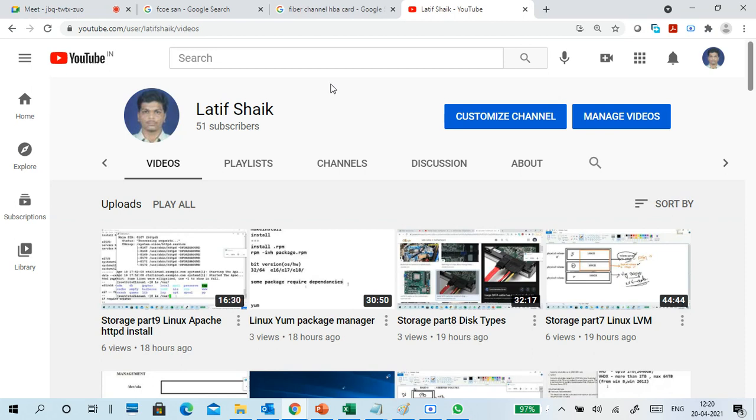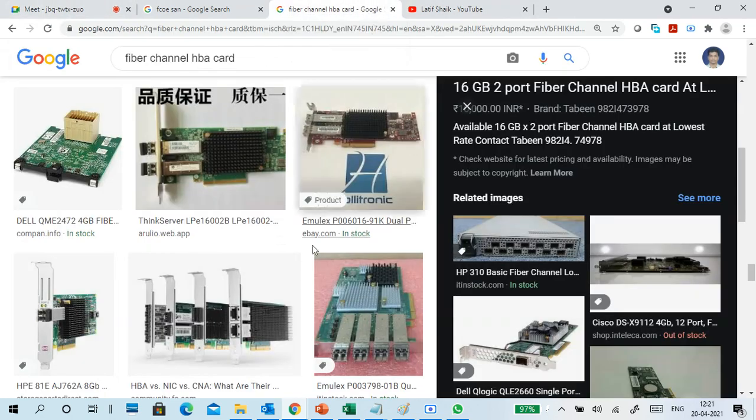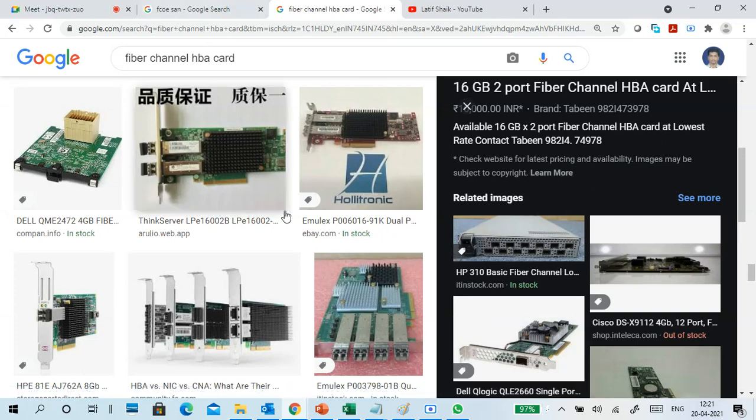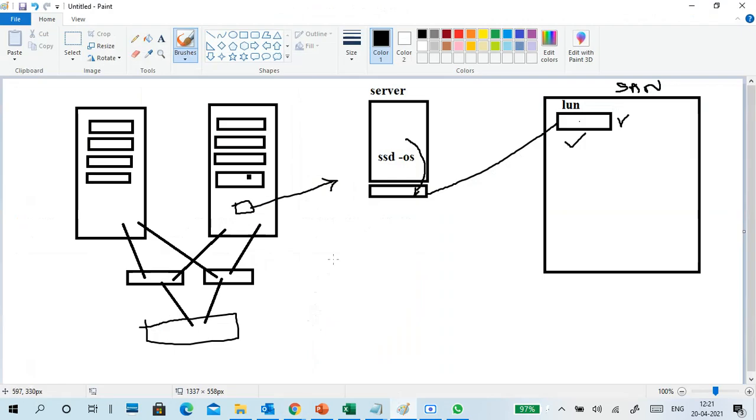Every day minimum 3 to 5, 4 or 5 videos we are uploading. Each one is almost 40 minutes to 1 hour. So every second a lot of data is generated. This data should be stored somewhere, right? We are generating data, so we are storing it somewhere. So managing storage is very important.